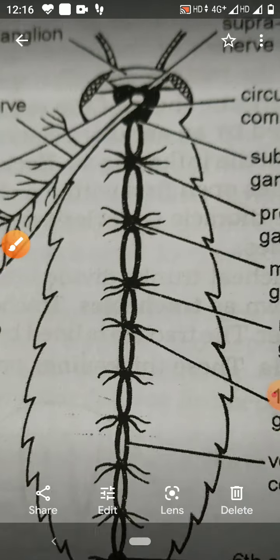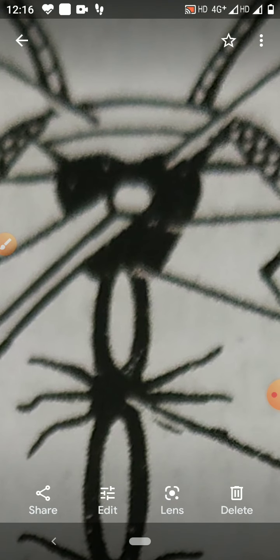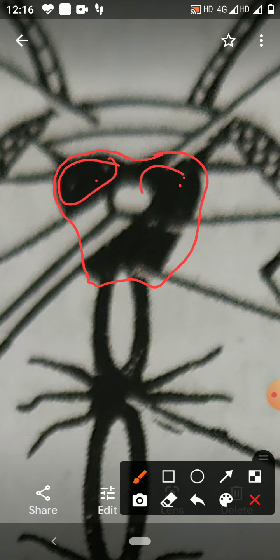Here, in the head region, this is the brain of the cockroach. This portion is called the brain of the cockroach. This brain consists of supraesophageal ganglion.